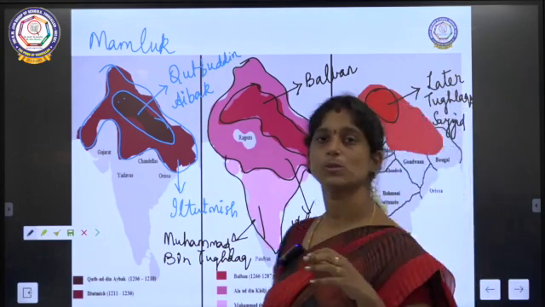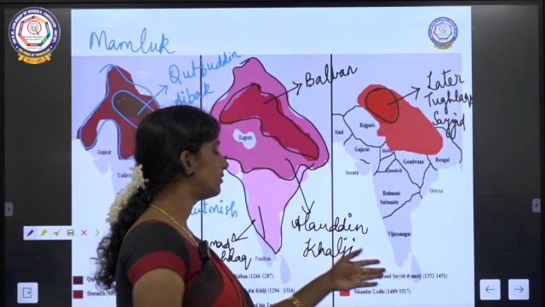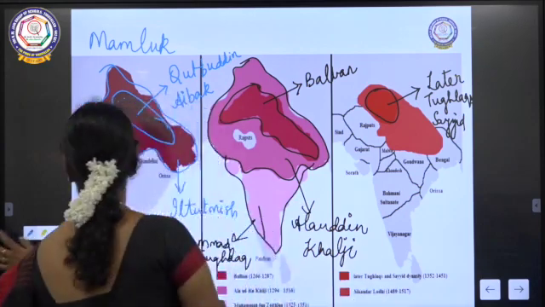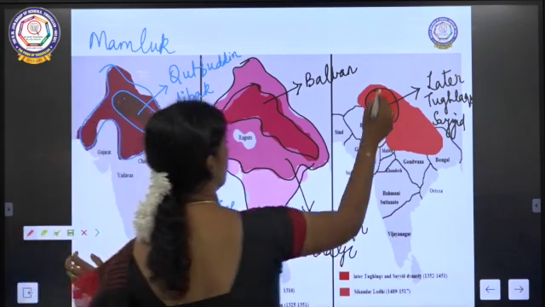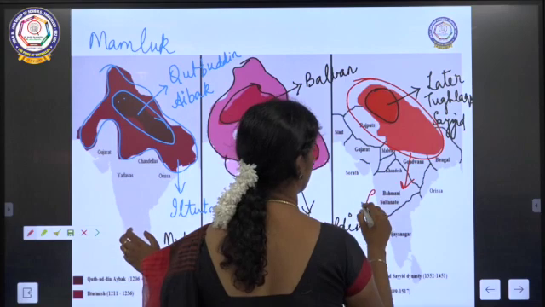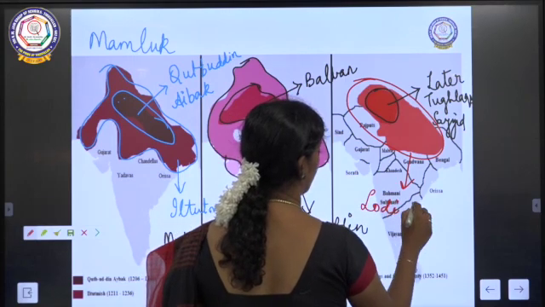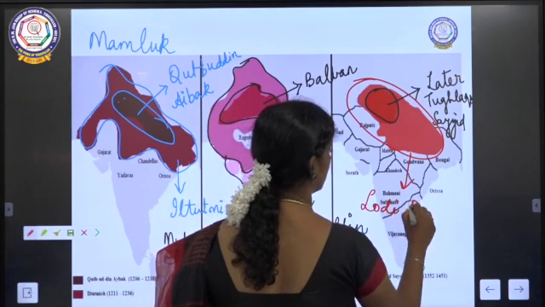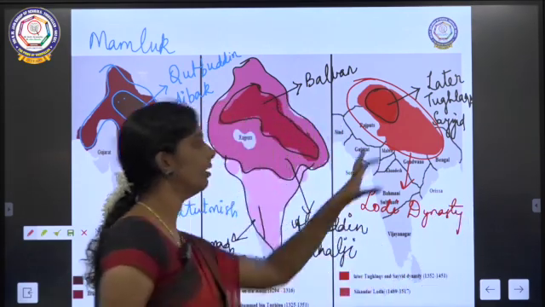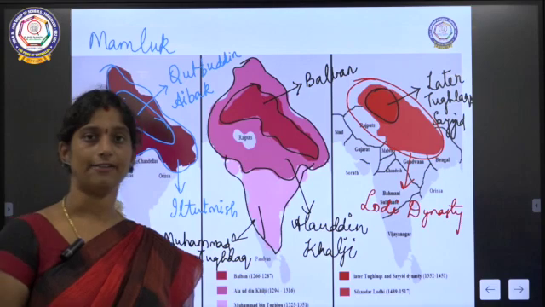Only this place was there, and finally the Delhi Sultanate came to an end. This place was the final empire of the Delhi Sultanate. When it was in the Lodi dynasty's control, only this was the place left.